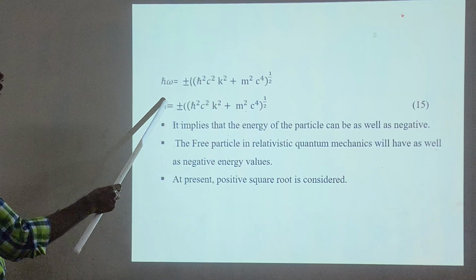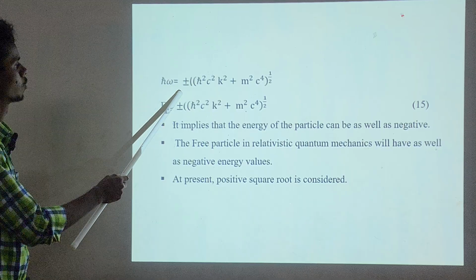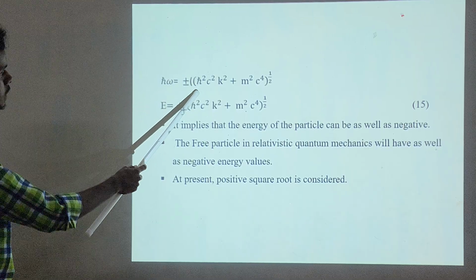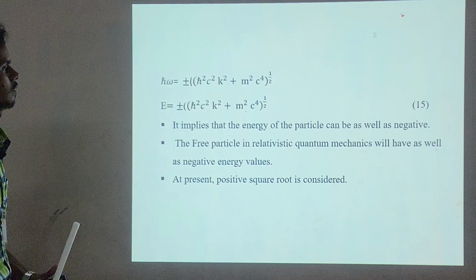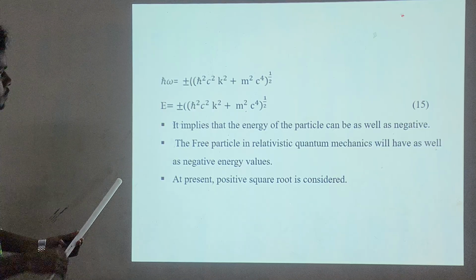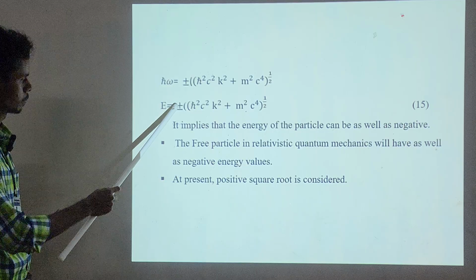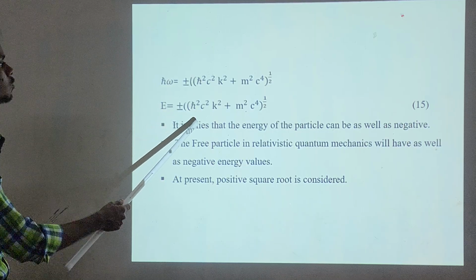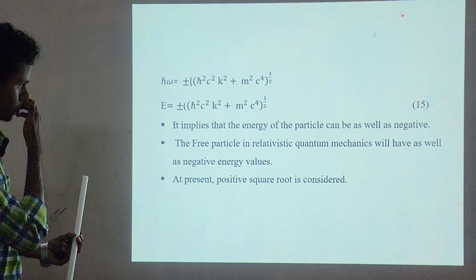By taking roots on both sides, ħω is equal to plus or minus (ħ²c²k² plus m²c⁴)^(1/2). We already know the eigenvalue energy E is equal to ħω. So E is equal to plus or minus (ħ²c²k² plus m²c⁴)^(1/2).